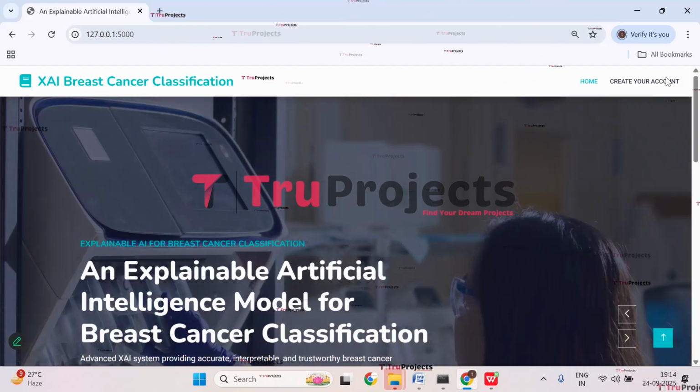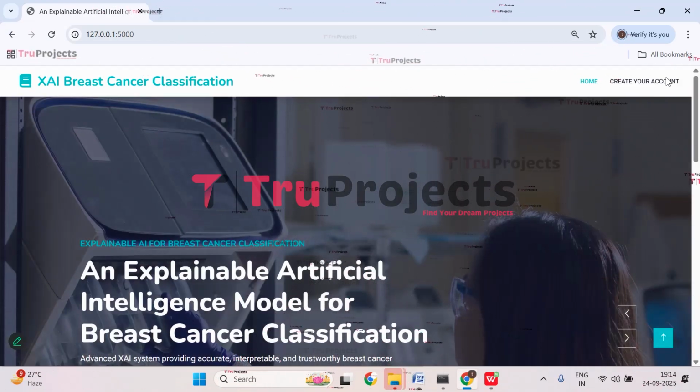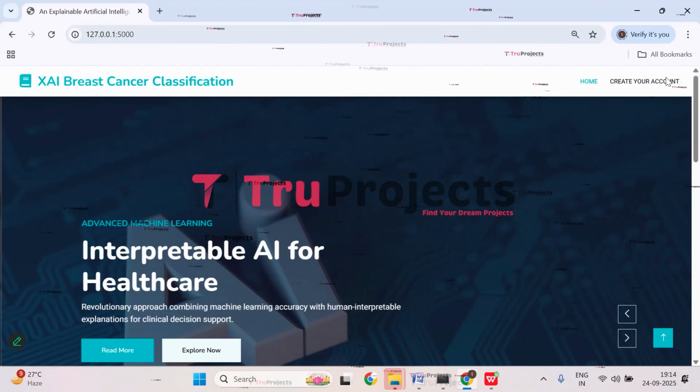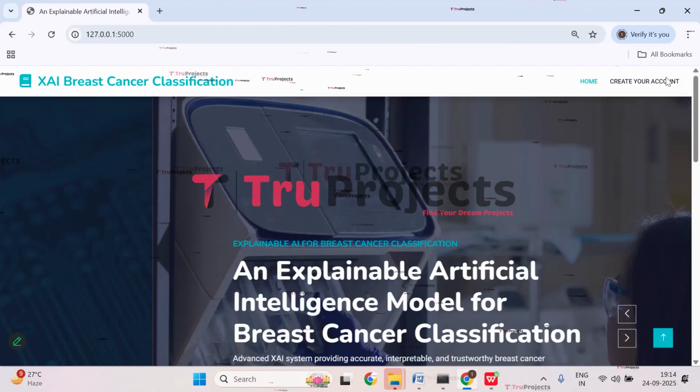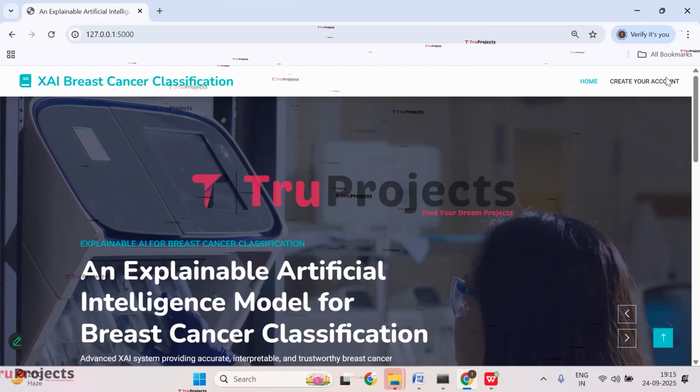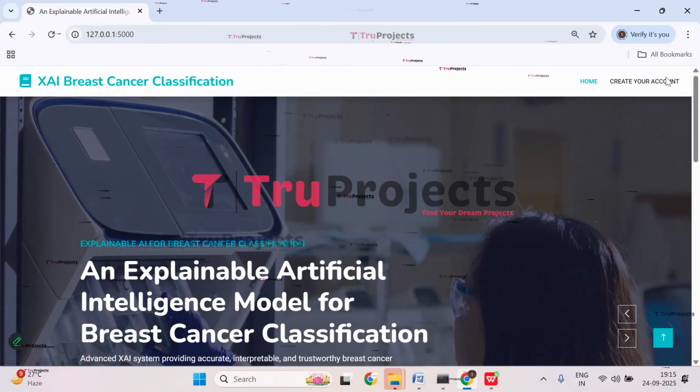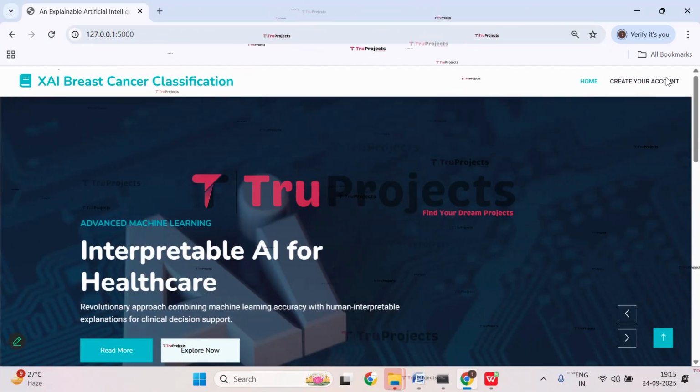So this project shows how technology can help in detecting breast cancer early and more reliably. It not only predicts results but also helps doctors understand the reasons behind them, making treatment decisions easier and giving patients a better chance at recovery. So this is all about the project.